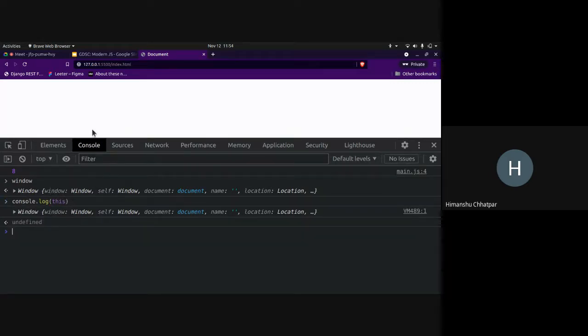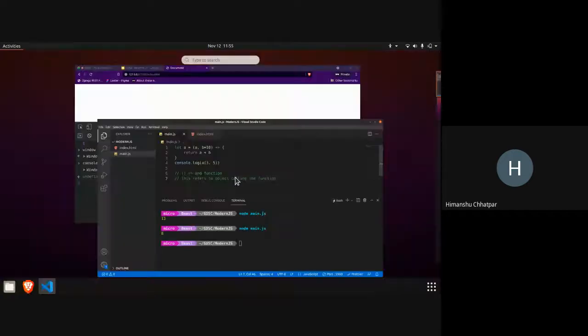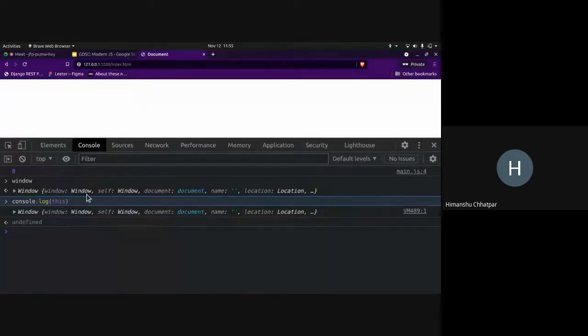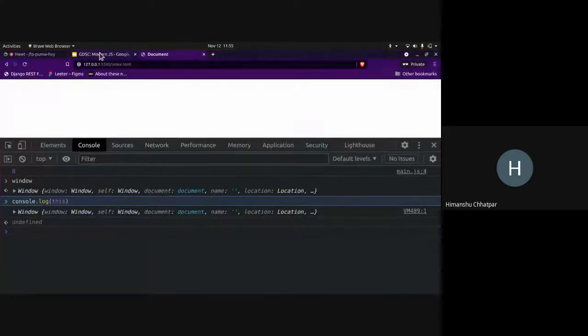So this refers to the window object in sloppy mode. In strict mode, the value of this is set to undefined. Inside your JS file, the value of this is set to window in sloppy mode. In strict mode, the value of this is set to undefined. So that's one other difference between sloppy mode and strict mode.